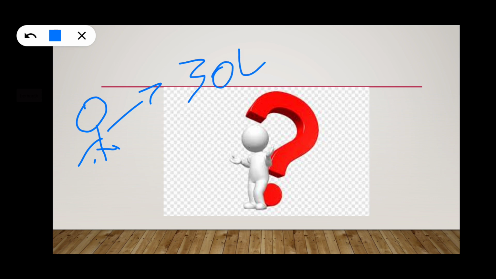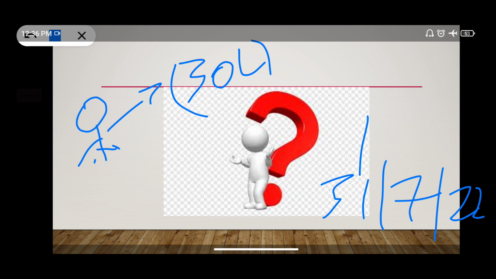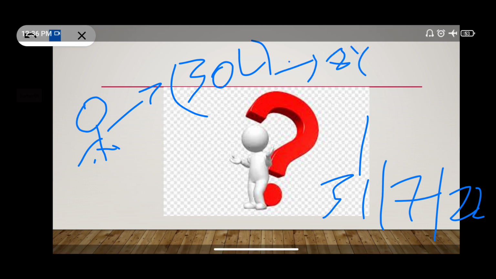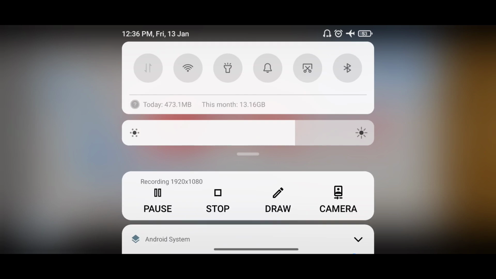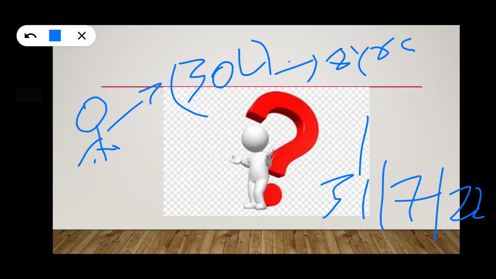Since he is an individual, his due date is 31 July 2022. This 30 lakhs, as we all know, can be carried forward and set off with next year's income, and it can be carried forward up to 8 years.